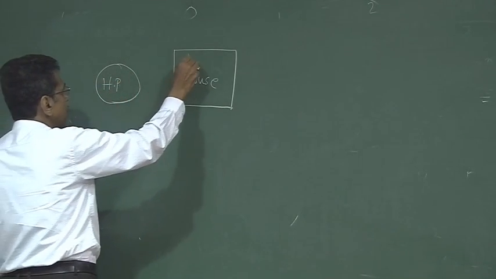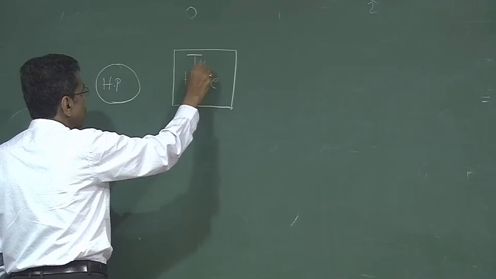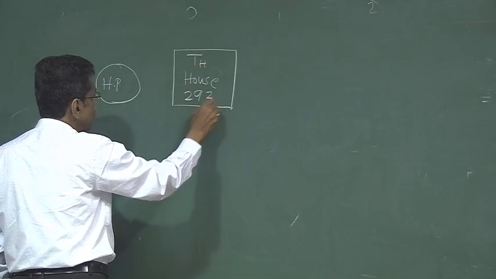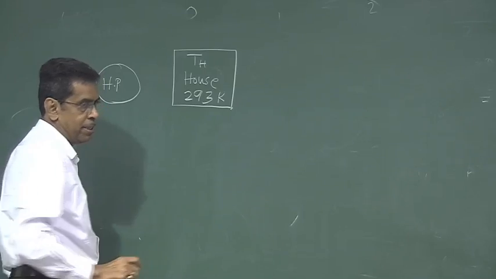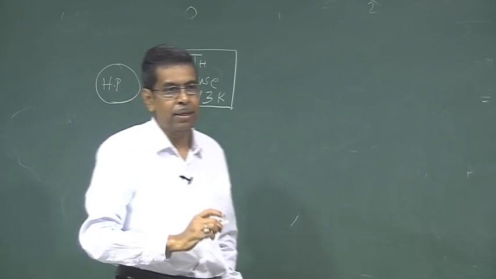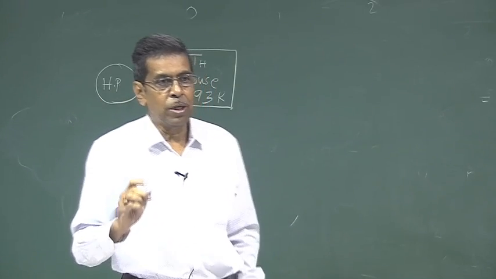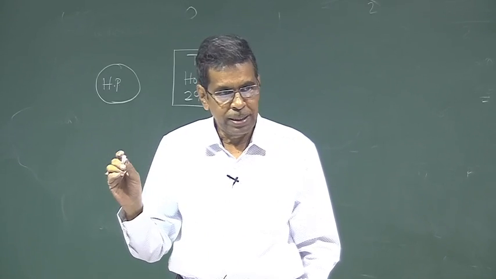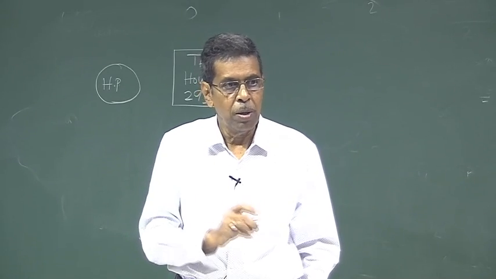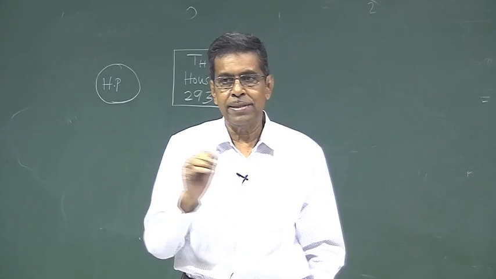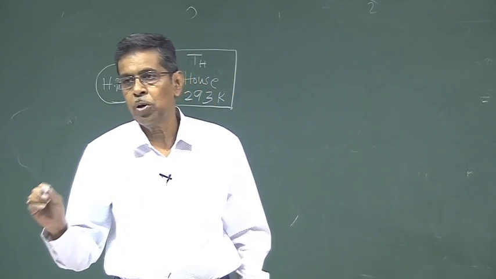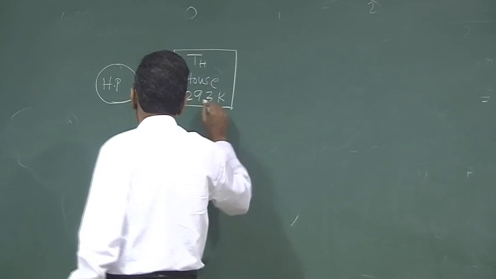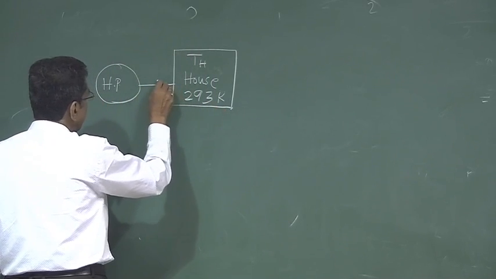Let the temperature of the house be TH, which is 20 degrees Celsius, meaning 293 K. Actually, you have to add 273.15, because the thermodynamic scale of temperature has been defined as I told, but the scale is like that. 0 degrees Celsius corresponds to 273.15 Kelvin, but you can neglect this 0.15, so 293 K. And the heat pump